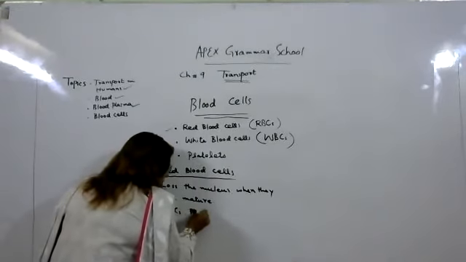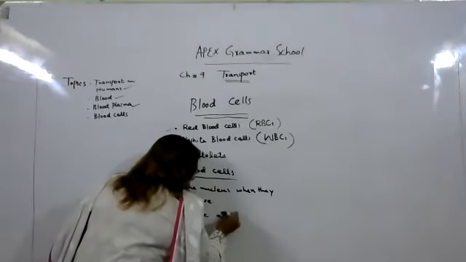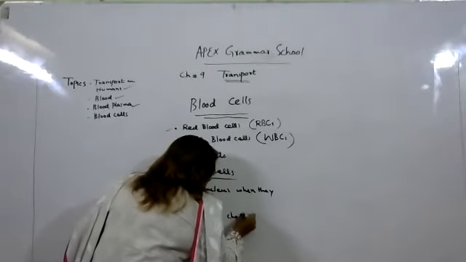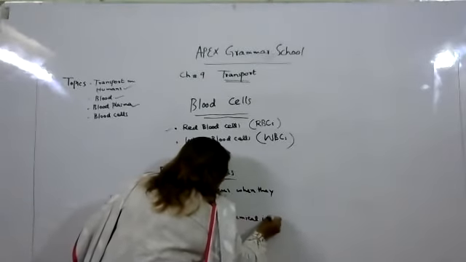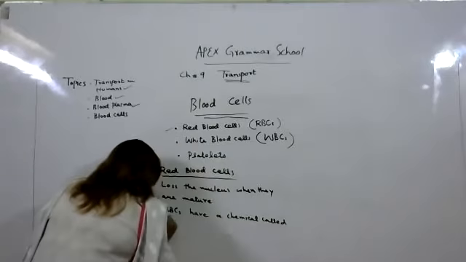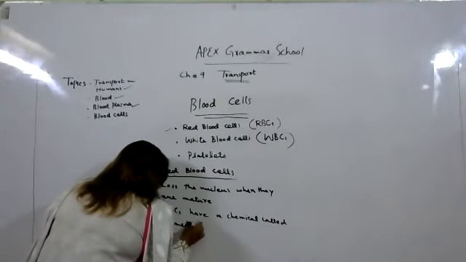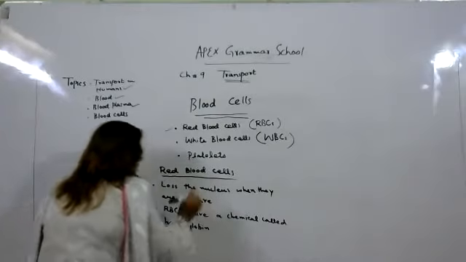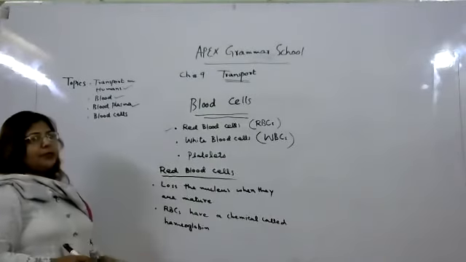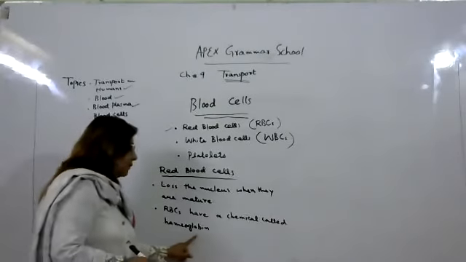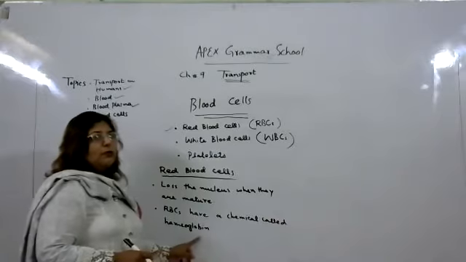All red blood cells have a chemical called hemoglobin. So the color of the red blood cell is due to the chemical called hemoglobin.